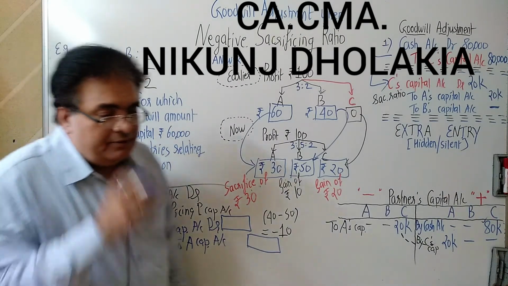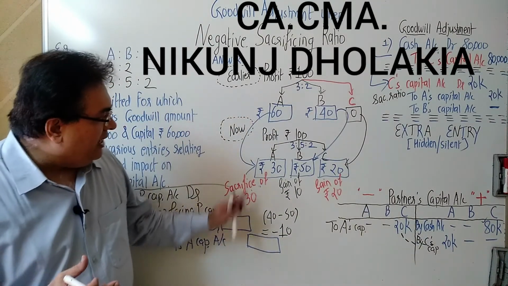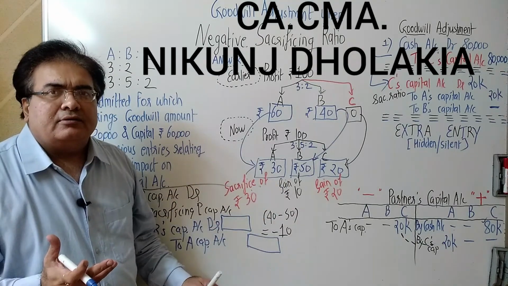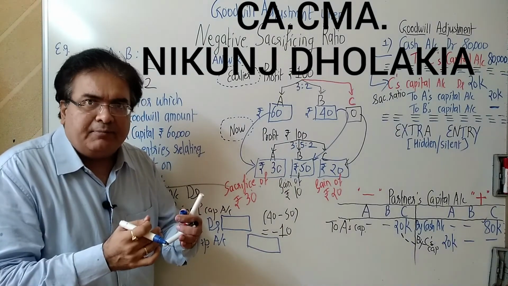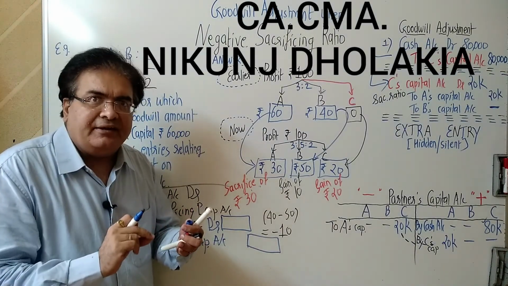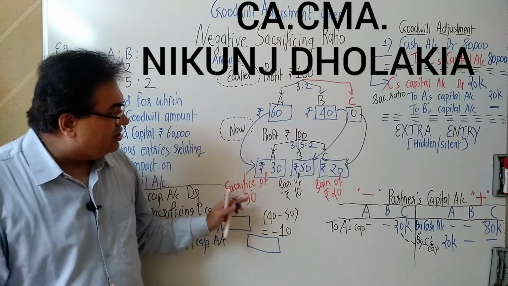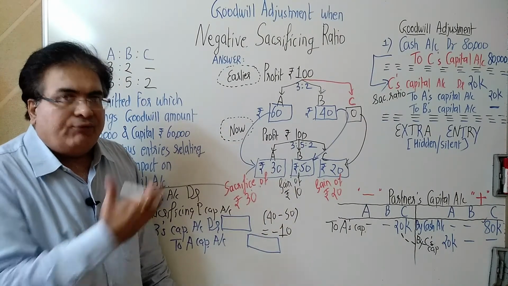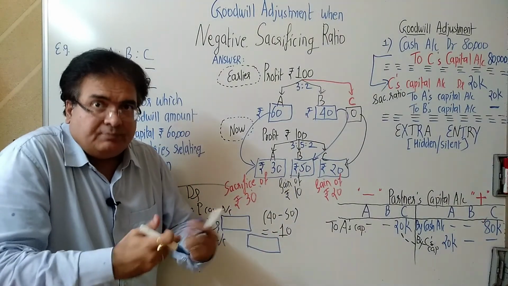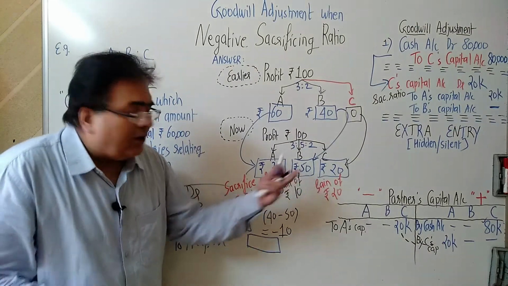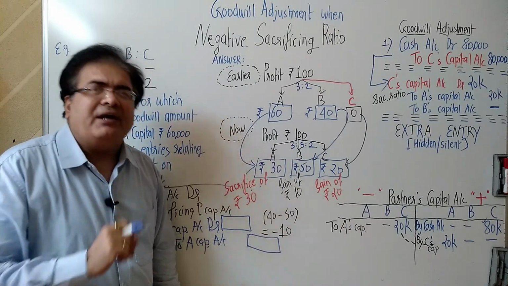Please try to understand why should A sacrifice? When the new partnership deed is signed, because C is now admitted as a partner, why should Mr. A agree to this ratio? If Mr. A agrees to this ratio, he is sacrificing. Future mein, he is sacrificing. And these two are gaining in future. Because now the partnership deed has changed, the profit sharing ratio has changed. So these two are going to gain. He is going to sacrifice. So do you think Mr. A is mad to sign the partnership deed?